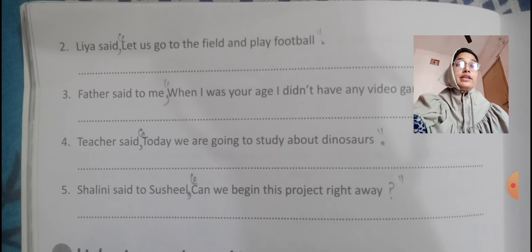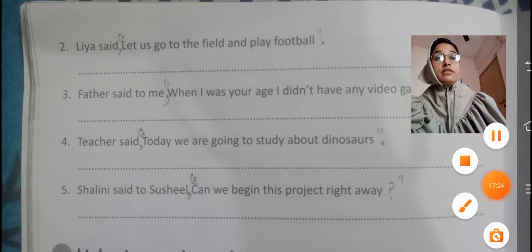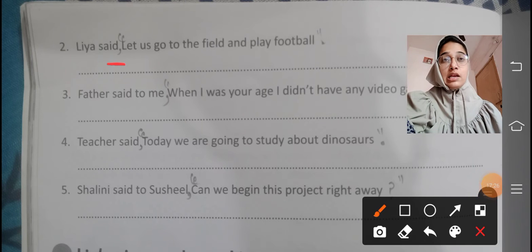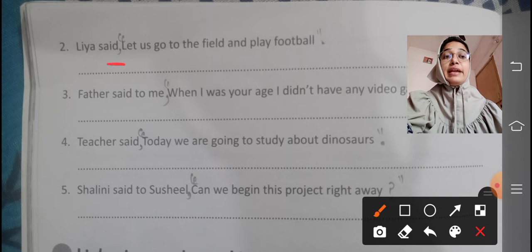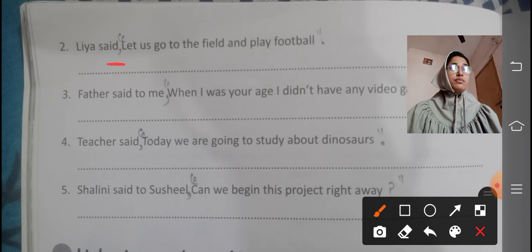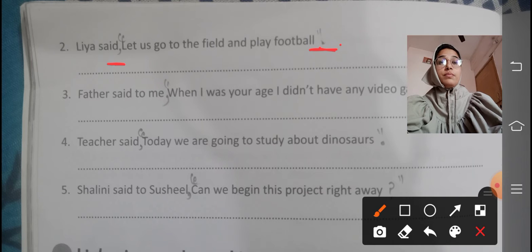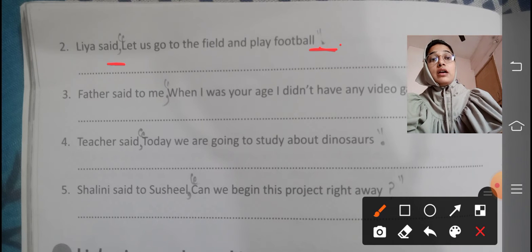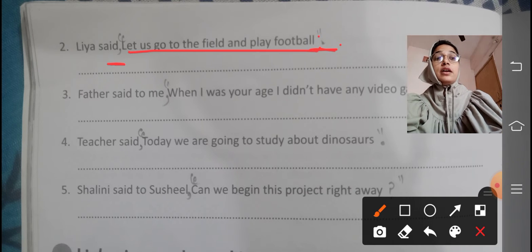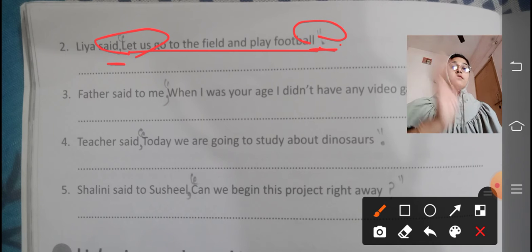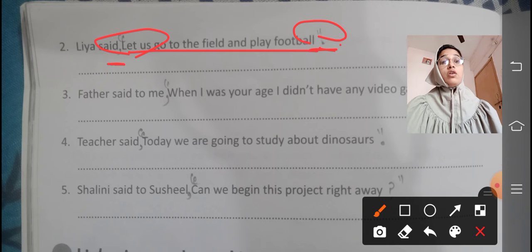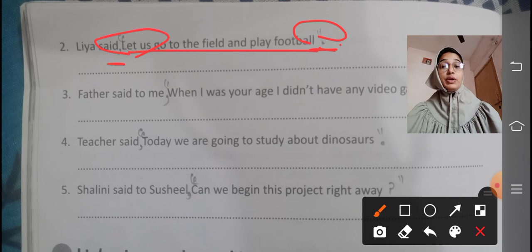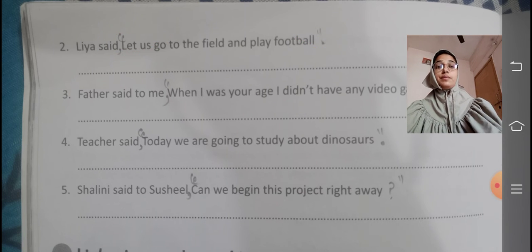So how do we write here? Leah said. Again we'll put a comma. You can see on the screen. Leah said, comma, let us go to the field and play football. As it is said, we have to put a full stop. So you can see the full stop here. And you have to take this whole sentence in the inverted commas. Okay, I've just put the punctuation marks on the question itself, but you have to rewrite the whole sentence in your worksheet, in your workbook.